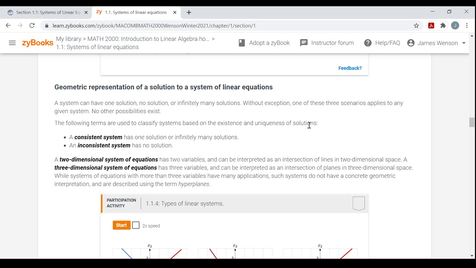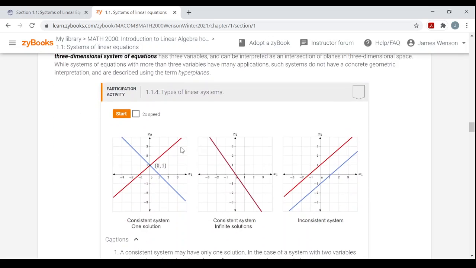Now here are some terms that you're going to need to know. A consistent system has one solution or infinitely many solutions. So a consistent system just has solutions. It has ordered pairs or ordered triples that make all the equations true. And the opposite of that, an inconsistent system, has no solution whatsoever. No matter what you plug in, you're not going to get all the equations to be satisfied.